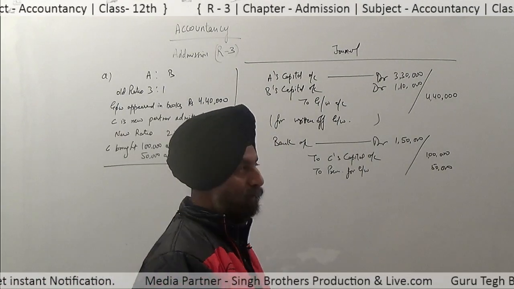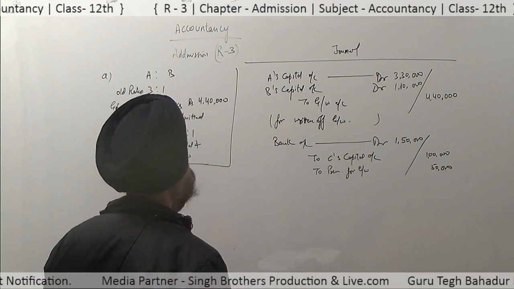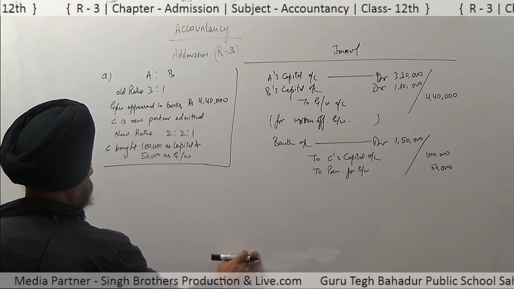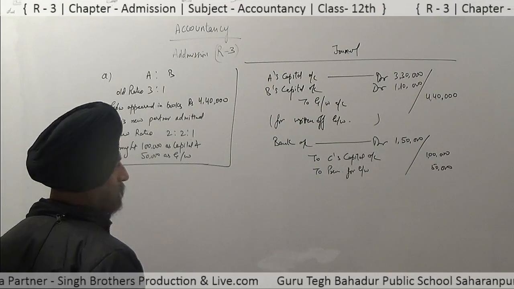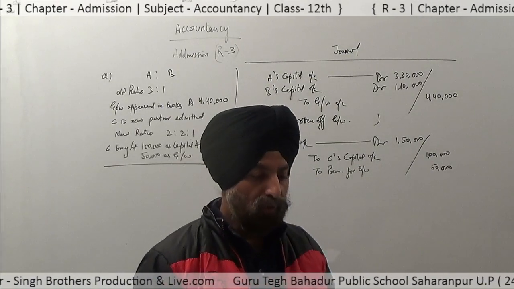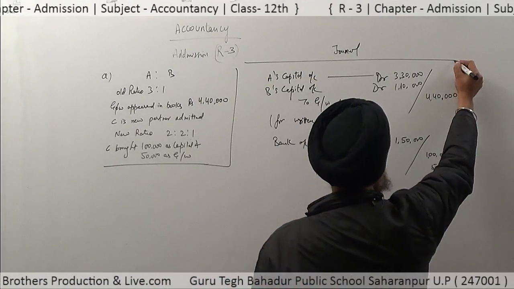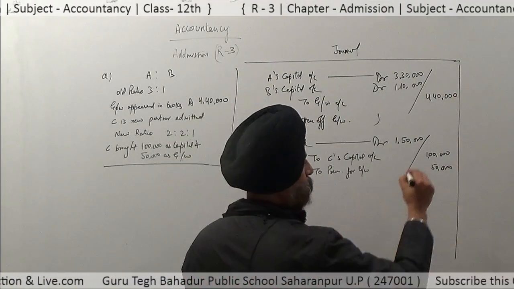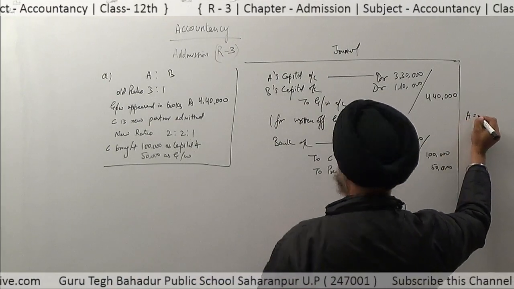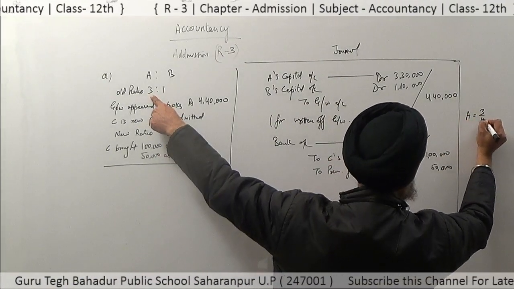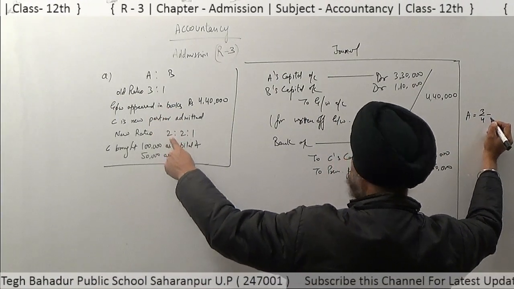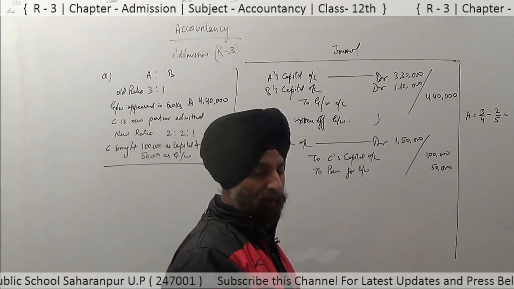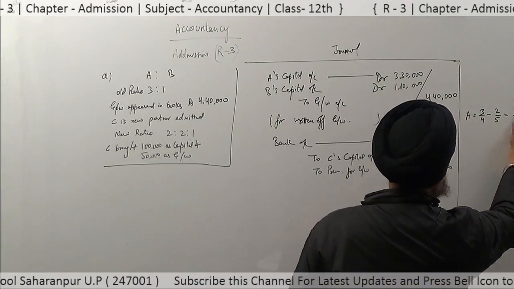So first of all, you have to calculate the gain sacrifice ratio by the rule old ratio minus new ratio. Then you will get the sacrifice A and B had done for C. So after calculating this, A's sacrifice is 3/4 old minus new 2/5, which gives 7/20.